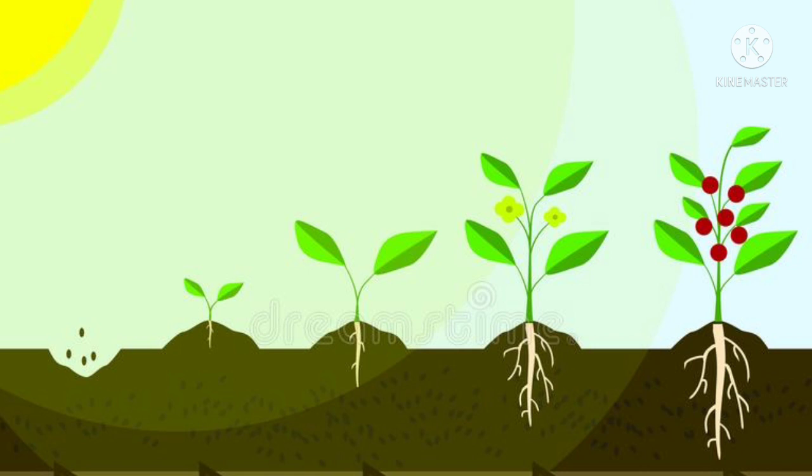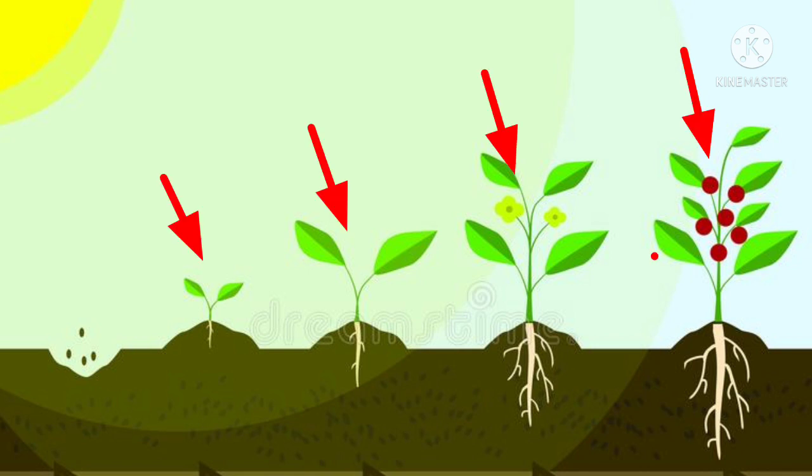With respect to mathematical modeling, we have to compare the growth of the plant for every week. In the previous week, how it has grown. In the next week, how it has grown. So in order to know about that, what we have to do? We have to subtract the height of the plants of these 2 weeks. So this is what is called mathematical modeling.